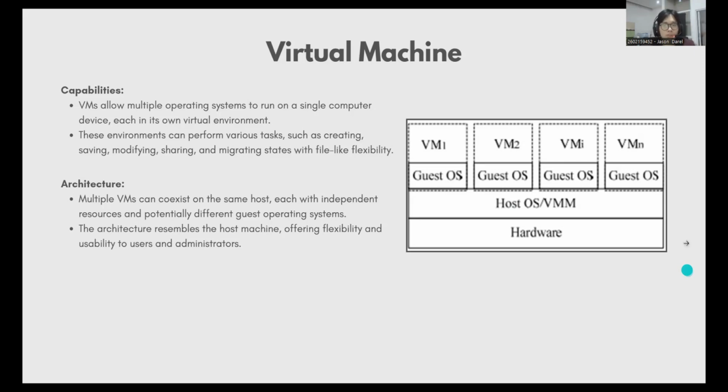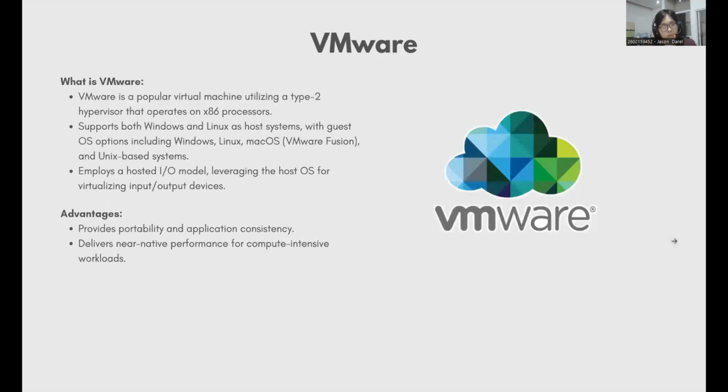Now we go on to the first example of the virtual machine, which is VMware. What is VMware? VMware is a popular virtual machine utilizing a Type 2 hypervisor that operates on an x86 processor. It supports both Windows and Linux as host systems with guest operating systems options including Windows, Linux, Mac OS, and Unix-based systems. It employs a hosted I/O model leveraging the host OS for virtualizing input and output devices.